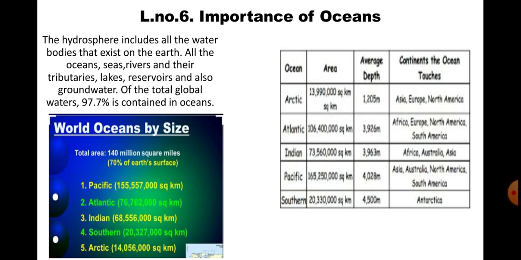Lakes, reservoirs, and also groundwater. Of the total global water, 97.7% is contained in the ocean. Whatever the rainfall, whatever the rivers flow, whatever the lakes, reservoirs, or groundwater, all this goes to the oceans.